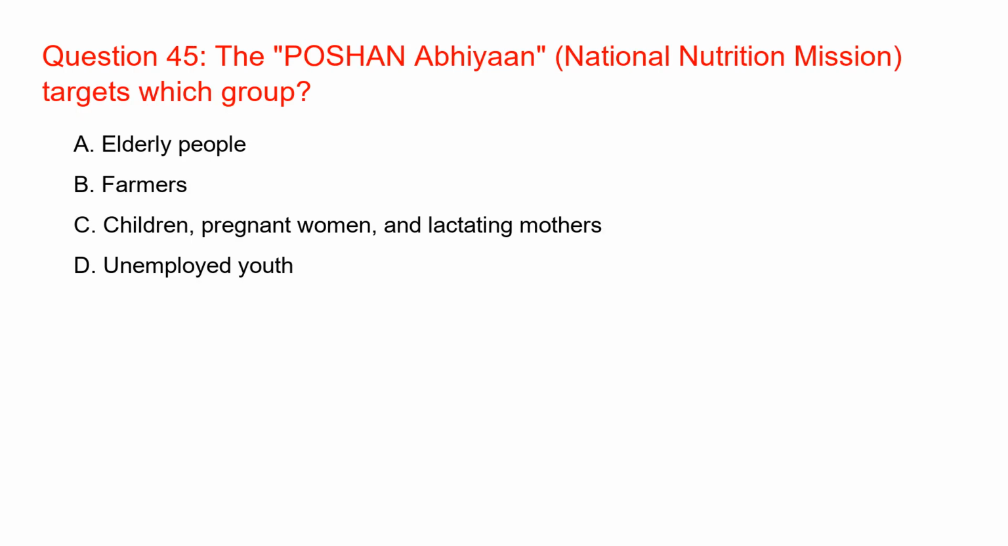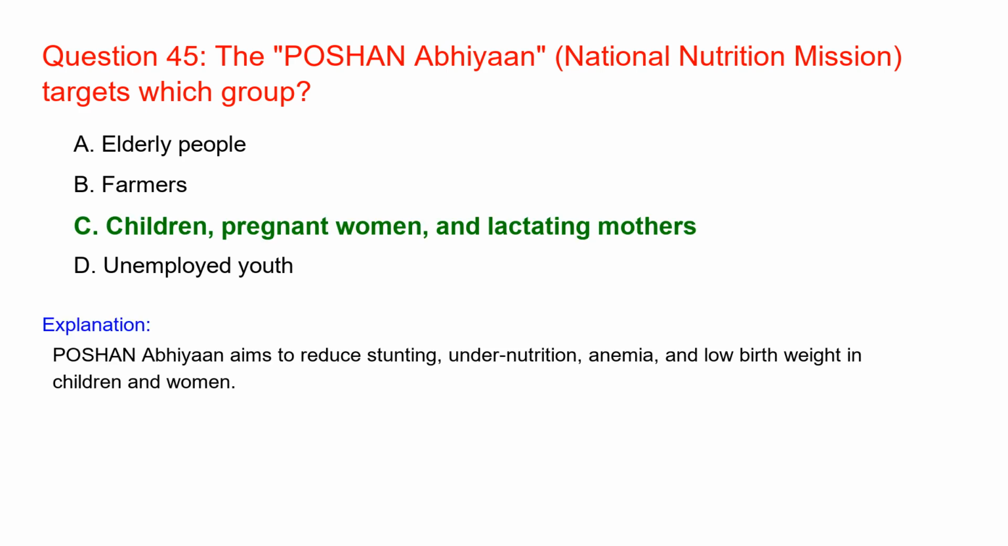The Poshan Abhiyan National Nutrition Mission targets which group? Children, pregnant women, and lactating mothers. Poshan Abhiyan aims to reduce stunting, undernutrition, anemia, and low birth weight in children and women.